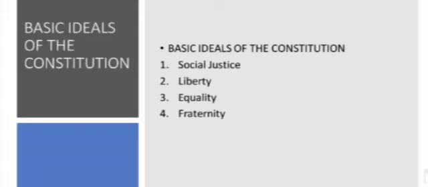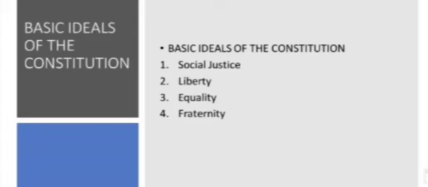A person can become a doctor, or if he's interested, he can become an engineer. If he's interested to run a business, he can go for that. They are free to express themselves and follow their own beliefs. Their work they can carry on with. Okay, and the next ideal is equality.